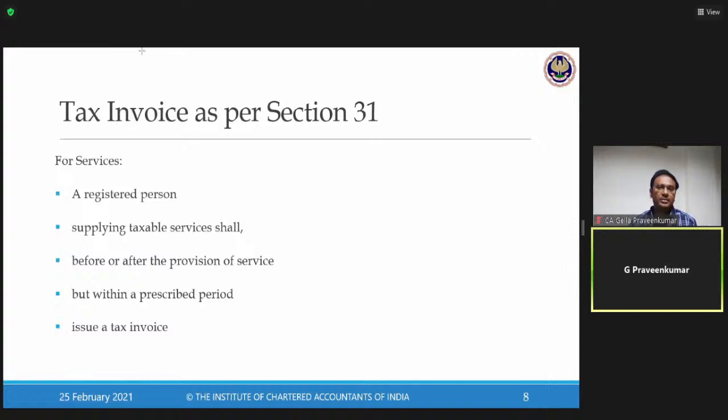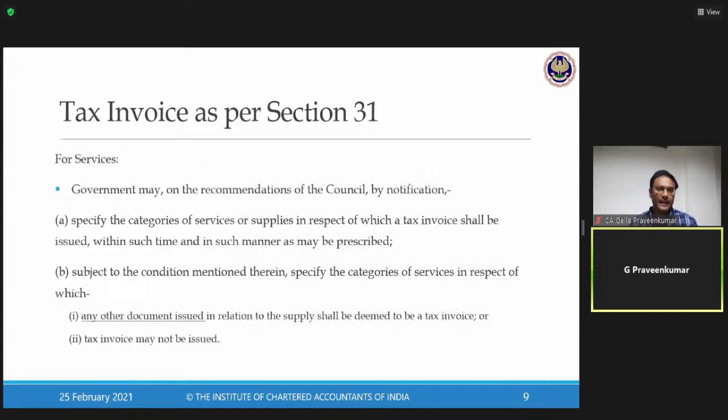So hope friends, this is clear with respect to provision of service, where a tax invoice should be issued under section 31. This is one provision where the government has kept control on their end to specify that there is a category of services or supplies in which a tax invoice can be issued within such time as may be prescribed. Government says there could be a rule or an order by which I'll specify that this is a service for which this is the time limit. Now they can define this on a case-to-case basis.